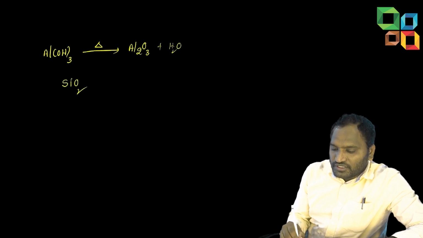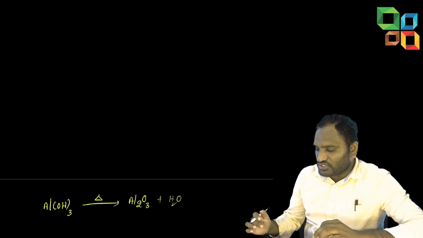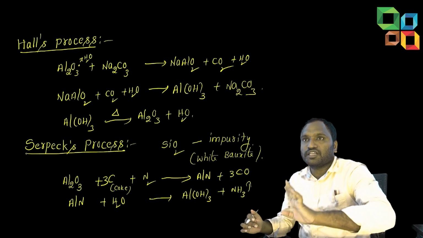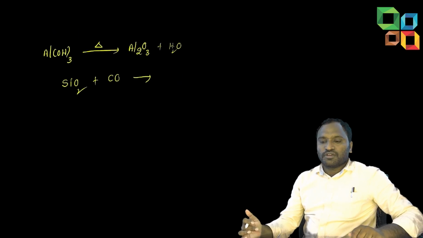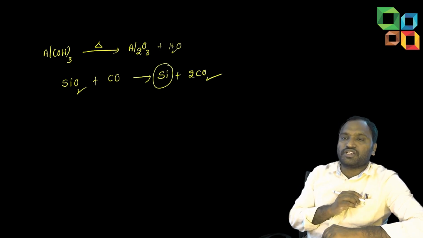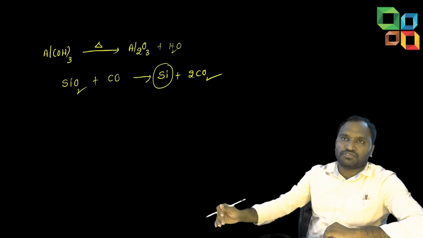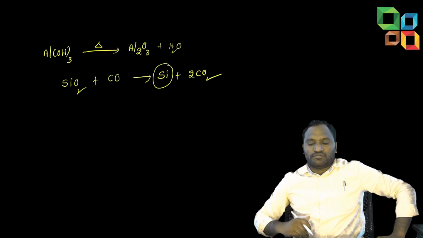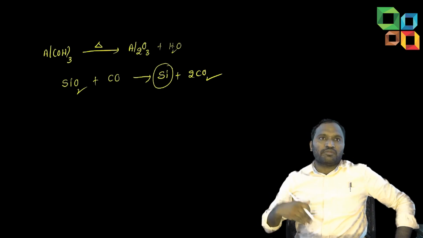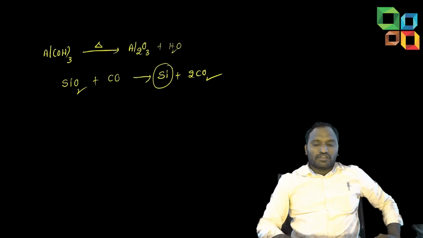See students, silica impurity reacts with carbon monoxide, which is avoided in the second step. So silica is reduced to silicon, and easily at that temperature it vaporizes. Carbon dioxide is a gas anyway, it will be separated out. In this way, we are removing silica impurity.